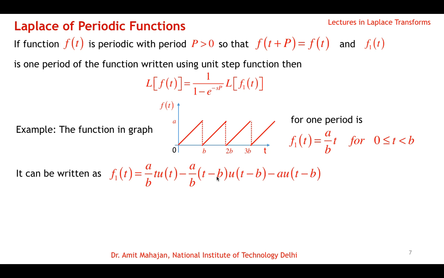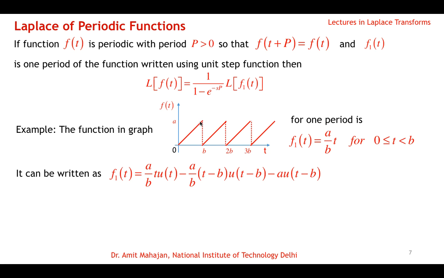So we have written this into two parts here. If I multiply a by b with b, it will be plus a u(t minus b), which will be cancelled with this, and we'll get a by b t u(t minus b), which is this function multiplied at the upper limit. The other way, as we discussed in previous lectures too, we can write this directly from here.